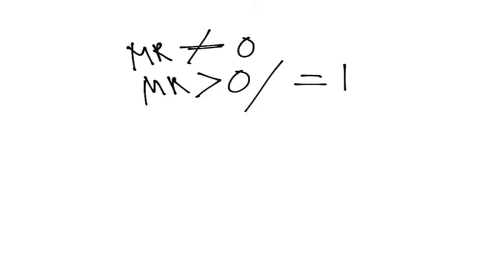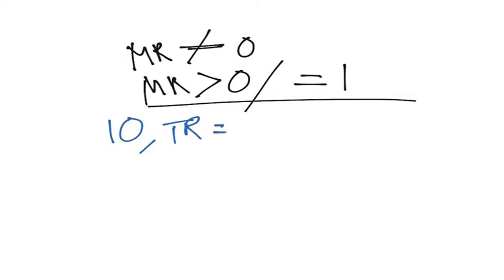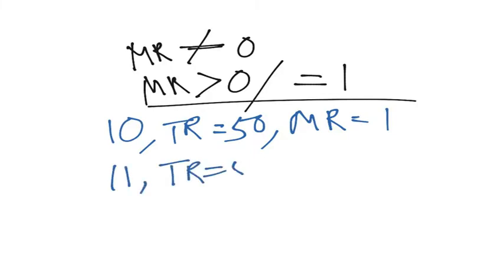Let's say now the firm is producing 10 units of the good and is earning a total revenue of 50, and marginal revenue is equal to 1. So the firm can increase its production by 1 to make its total revenue equal to 51. Right? The same applies inversely.